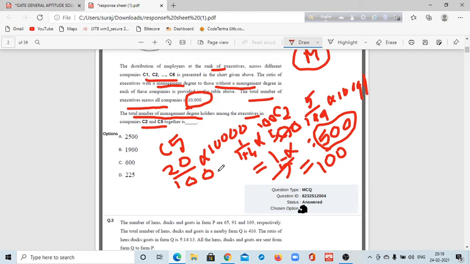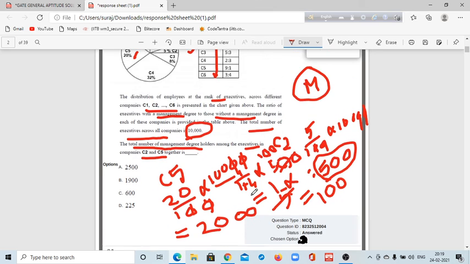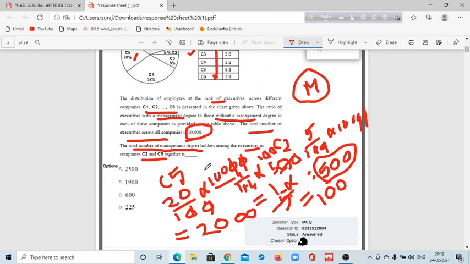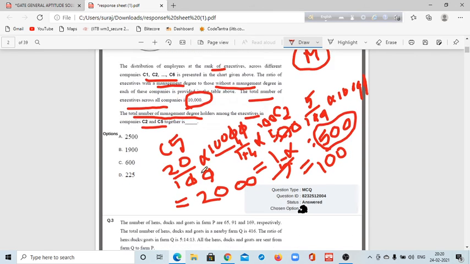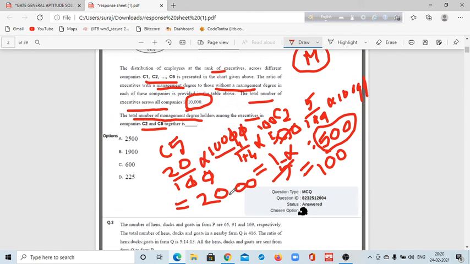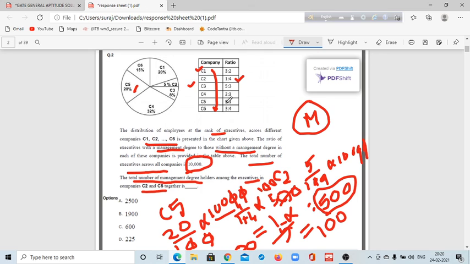So this is 10,000. So you can calculate it like this. It will be 20 into 100, which means 2000. Okay, so you have to calculate the number of executives with management degree holders out of this 2000. So what is the ratio of management degree holders?